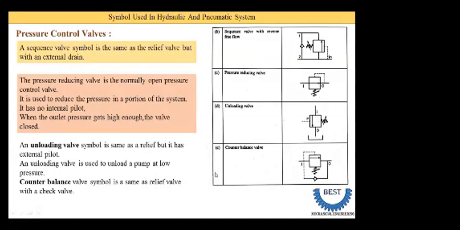The counterbalance valve symbol is the same as the relief valve with a check valve. Its symbol is also the same as the relief valve, but we need to provide one check valve. This symbol is just rotated at an inclined angle, but its function is the same. Here it is the input pipe, square, one arrow, output, and this is the spring tension and the arrow.